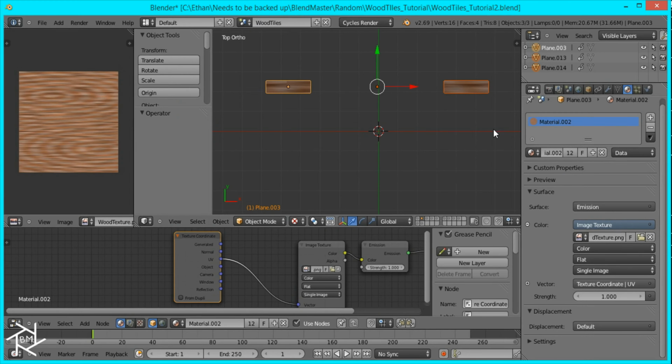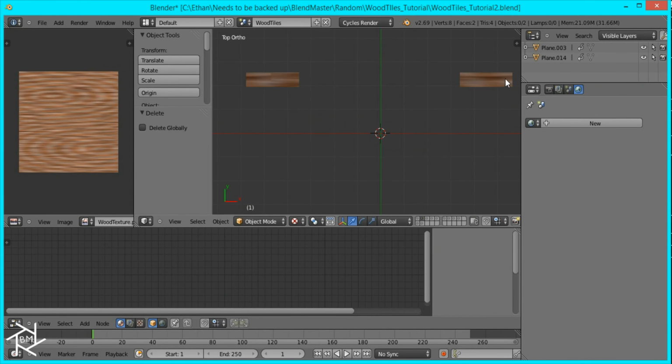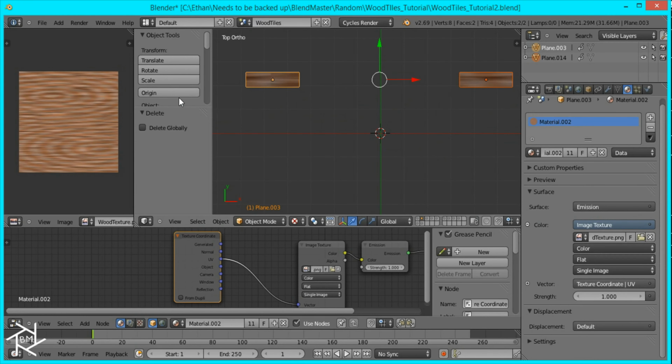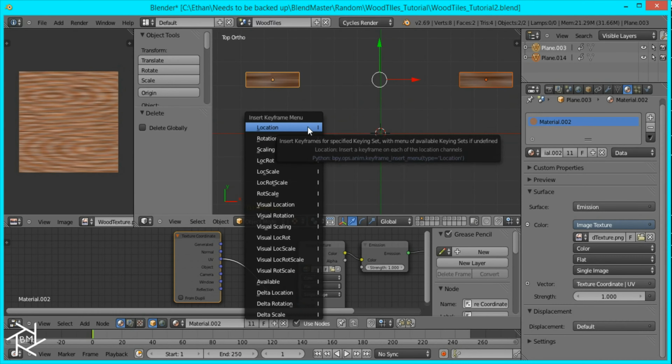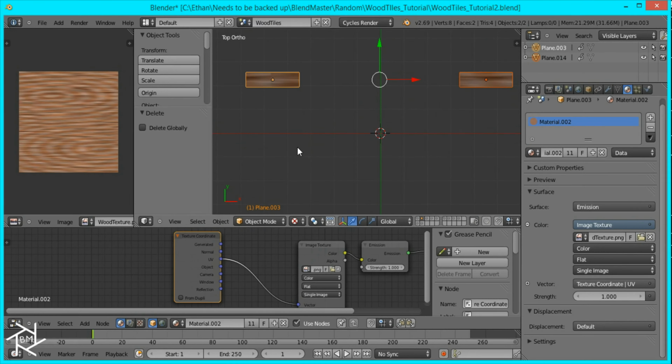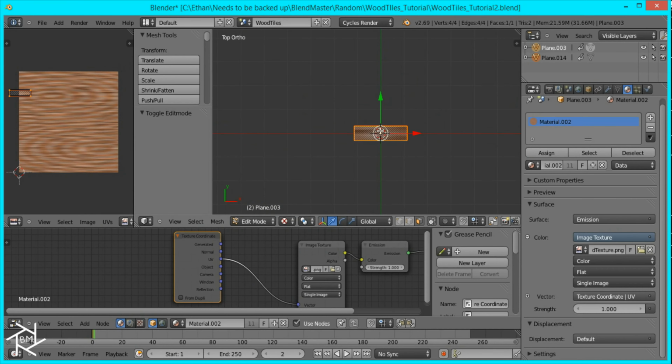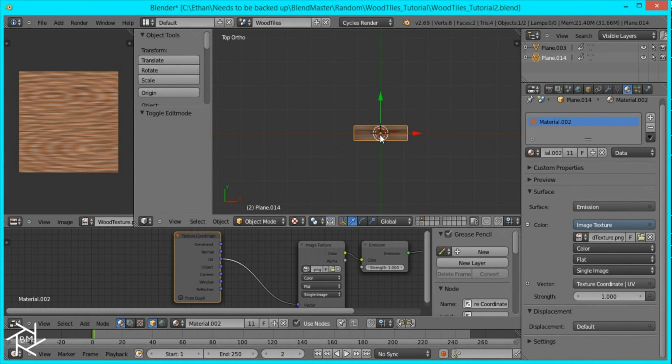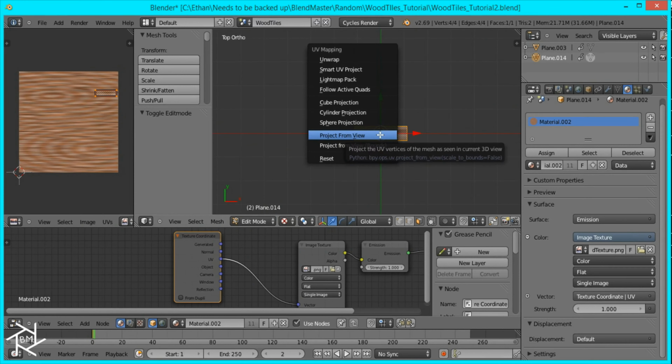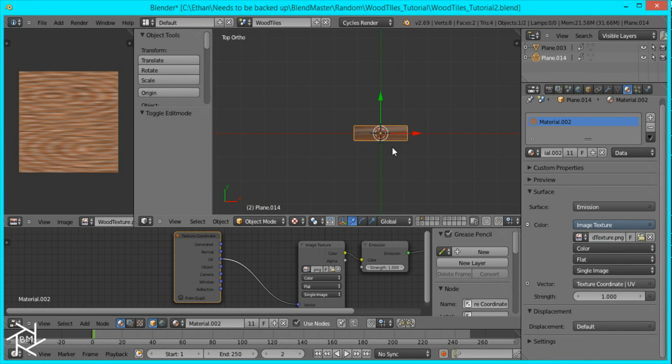Whoops, that didn't work. Okay, what's this? Did I duplicate it? Yeah, I think I duplicated it, so I'm just going to delete that. And I'll insert our keyframe again at frame 1. Go to frame 2, press Alt G, then tab into each one of them and just project it from view without moving my position. And I'll just go back and delete the keyframe for both of them.